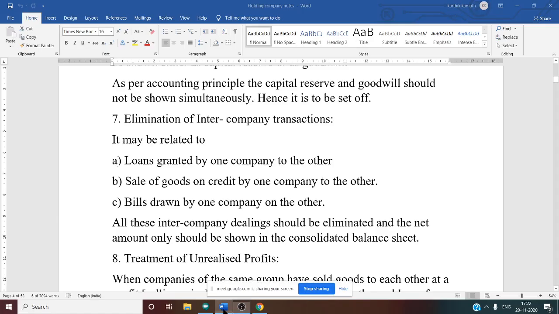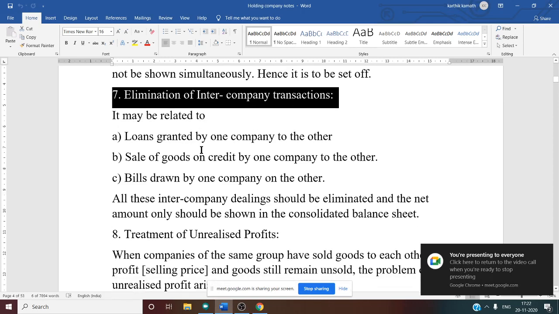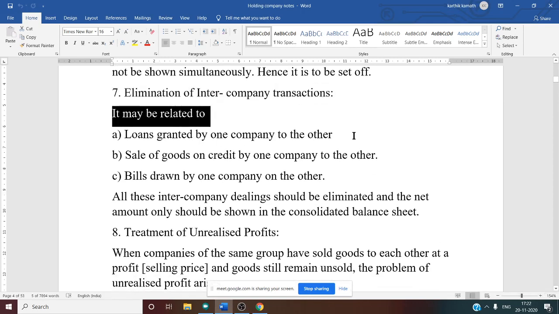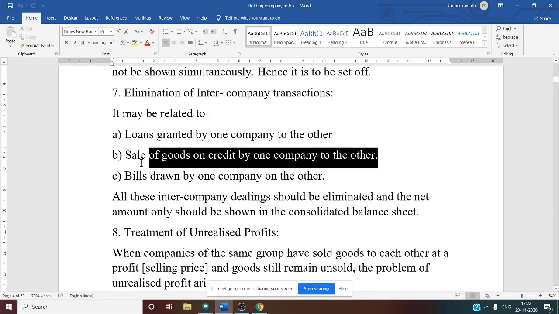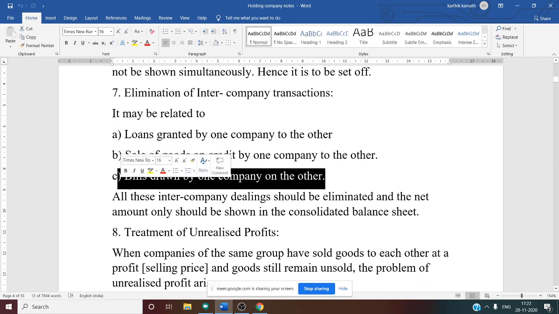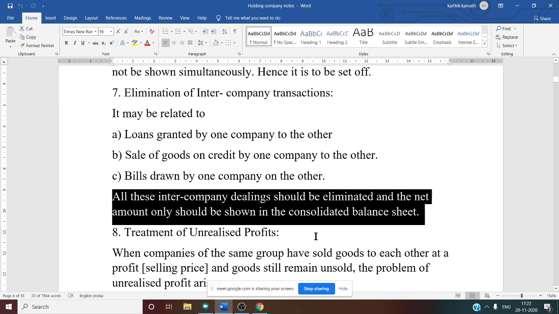Whenever there is an intercompany transaction, it is to be cancelled. So how to cancel that? For that there are various adjustments. Let us see this. It may be related to loans: first one is loans granted by one company to another. Second one, sale of goods on credit by one company to another, that is nothing but debtors and creditors. Then the bills drawn by one company on another are nothing but bills receivable and bills payable. All these intercompany dealings should be eliminated, and only the net amount should be shown in the consolidated balance sheet.